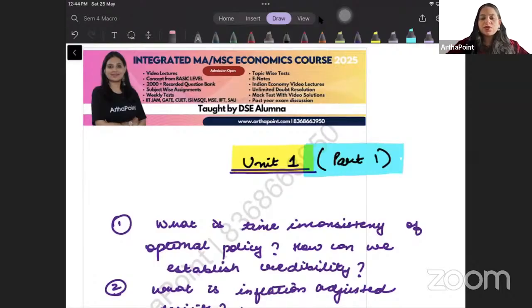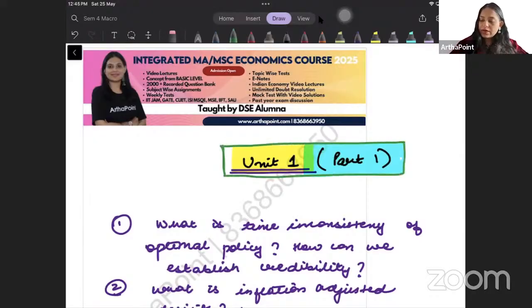I hope that all of you had gone ahead and given a very good exam of microeconomics yesterday. Today, you should start preparing yourself for the next exam, which is going to be Intermediate Macroeconomics. Now, as far as Intermediate Macroeconomics is concerned, beta, the first thing that you need to do is you should be starting with unit 1, right?